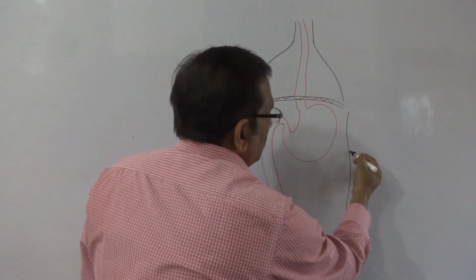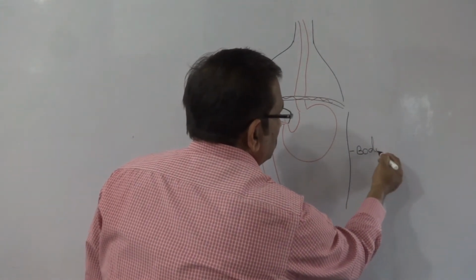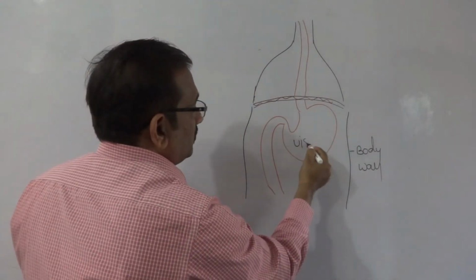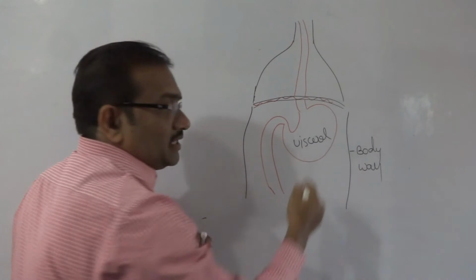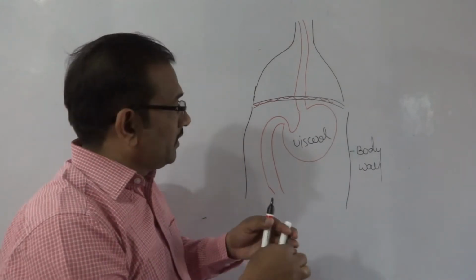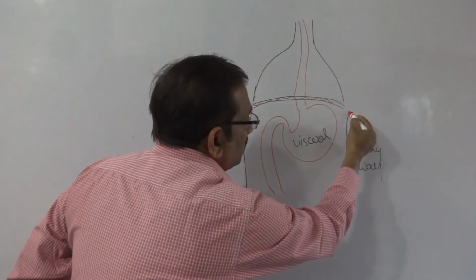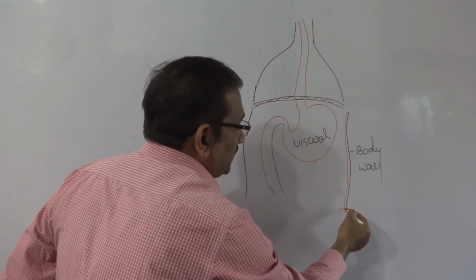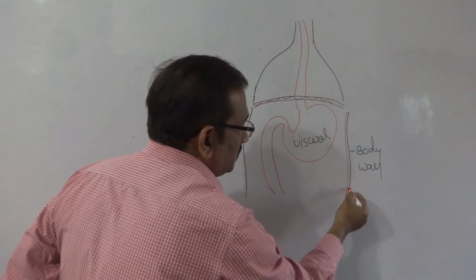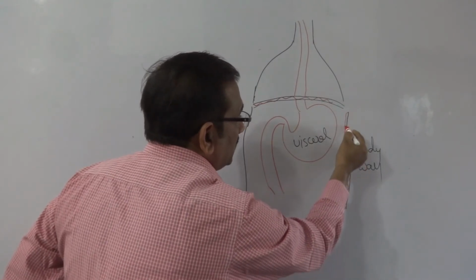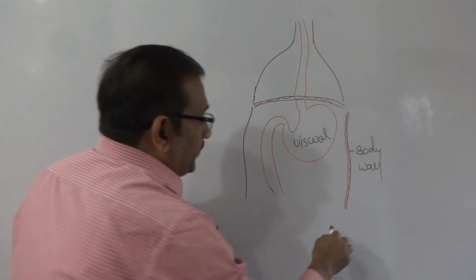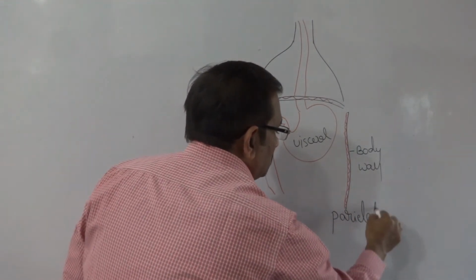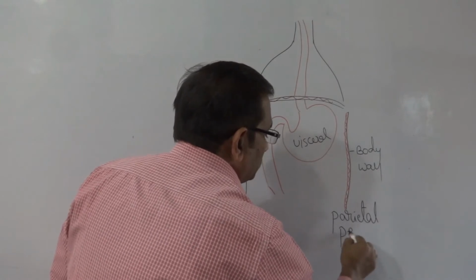This is the body wall. These are visceral organs. The mesodermal layer attached to the body wall is called parietal peritoneum.